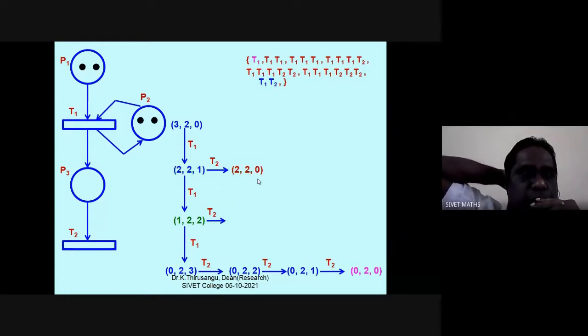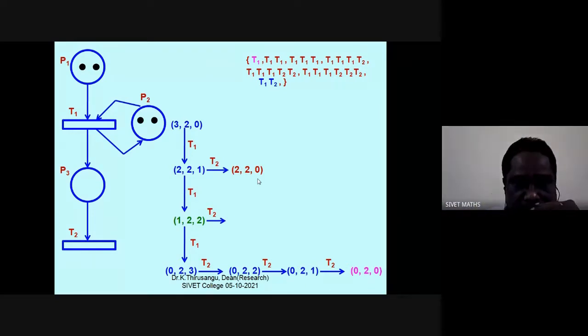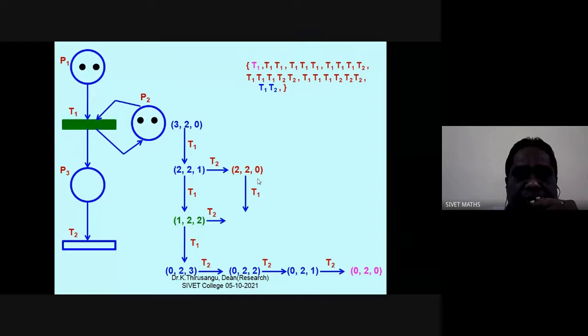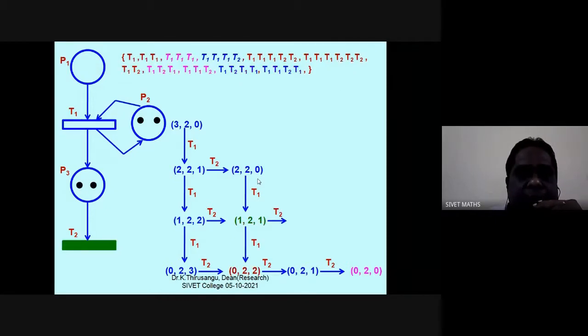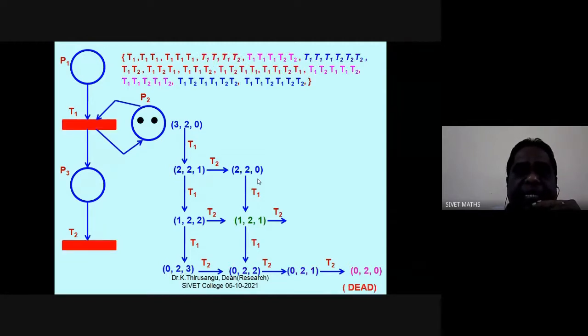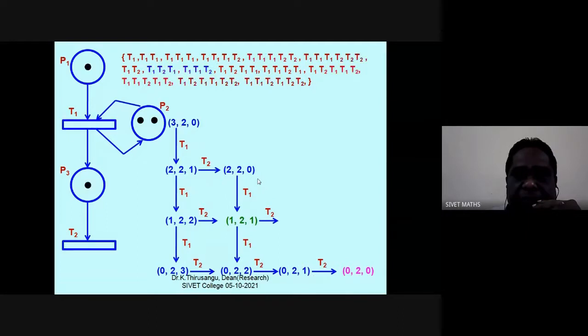Therefore, the marking will be 2, 0. Now, T2 loses the chance. T1 is the only thing. Therefore, T1 is fired. Once I fire this, I can get this. So in such a way, we can move through all the possibilities till I get a dead marking.